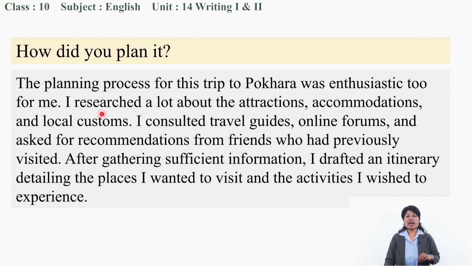So I researched. Before we go to any place, we have to research a lot. So what I did, I researched a lot about the attractions. First, what are the attractions over there, then accommodations, and then local customs over there.